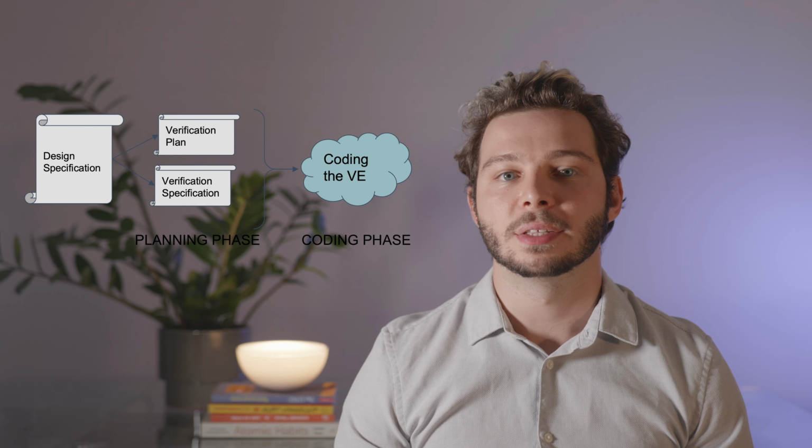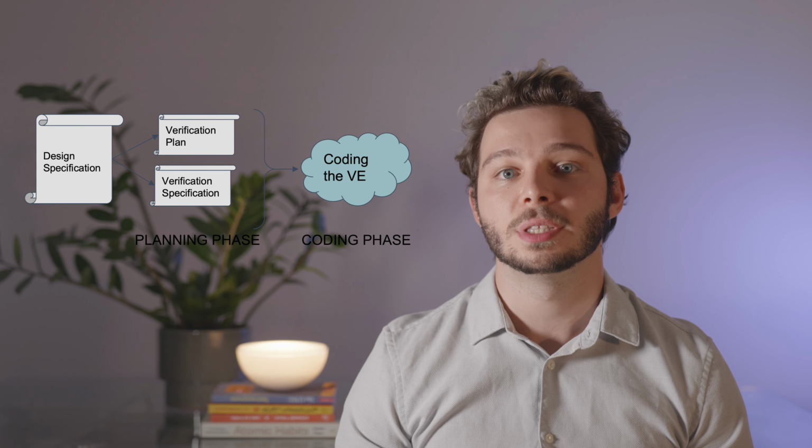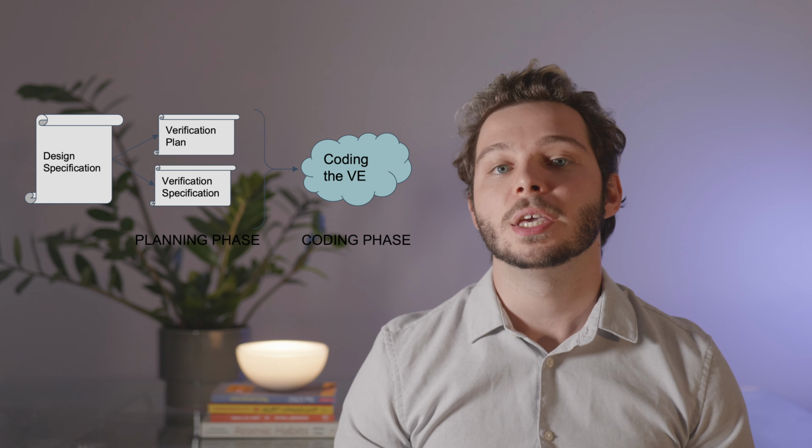The second step is implementation. Based on the V-plan and the verification specification, the test bench can be implemented. It should contain all the resources necessary to generate stimuli and collect metrics, as well as validate the correctness of the DUT. We are going to go into a lot of detail in future videos.